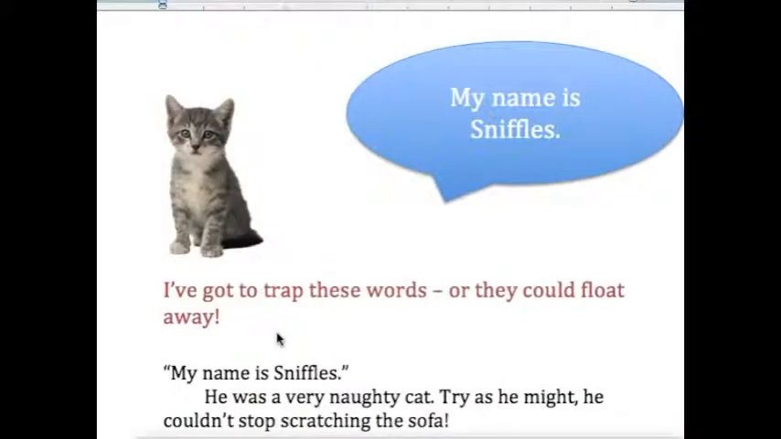I've written a bit more of the story underneath. He was a very naughty cat. Try as he might, he couldn't stop scratching the sofa. You'll notice this part doesn't have speech marks because it's not being said. It's the narrator, the person telling the story, who's writing here. It's only the bits that the characters actually speak, that they actually say out loud, that I need to trap between these speech marks.